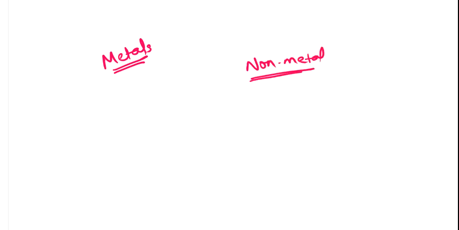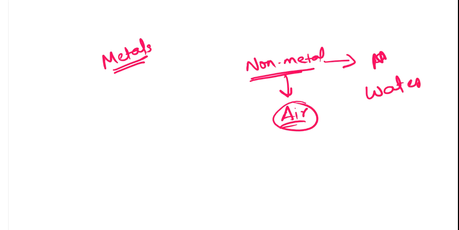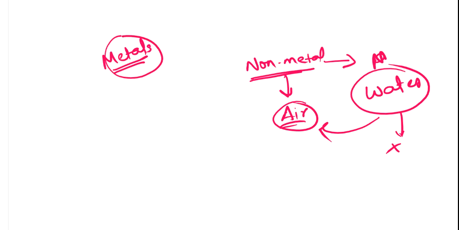So what we got? Few metals react with water and few do not, but non-metals do not react with water, but they react with air. So in order to protect those non-metals, what do we do? We keep the non-metals in water. If my non-metal is dipped into water, it will not be exposed to air and it will not react with the air. But there are few metals which react with water, clear.